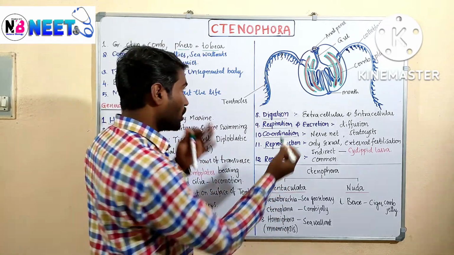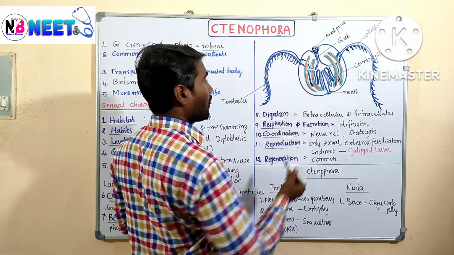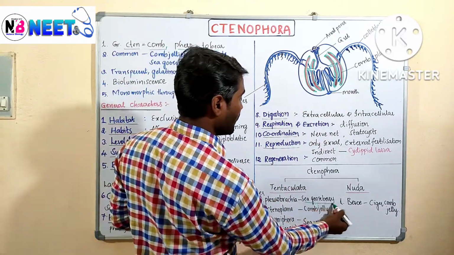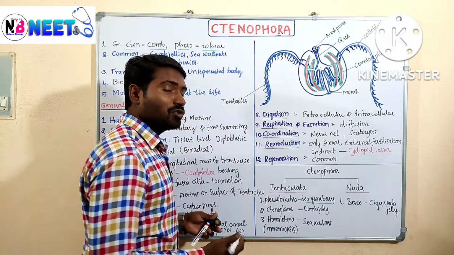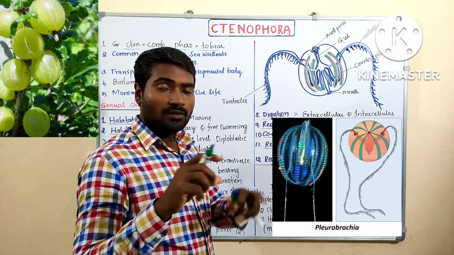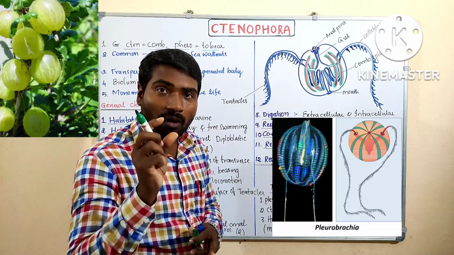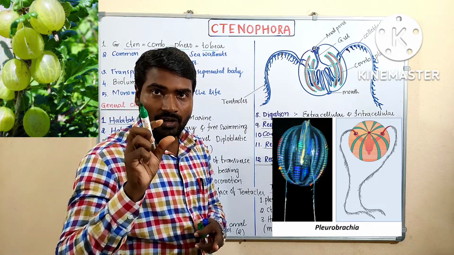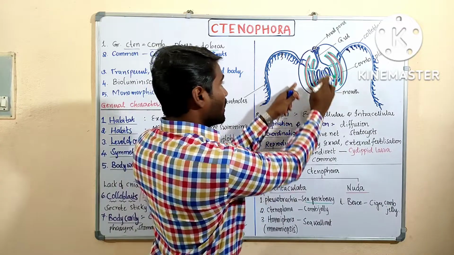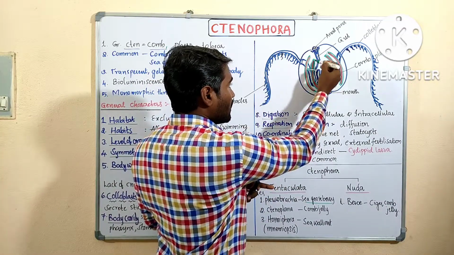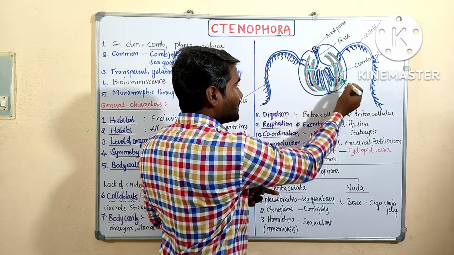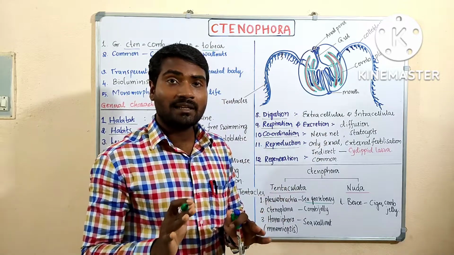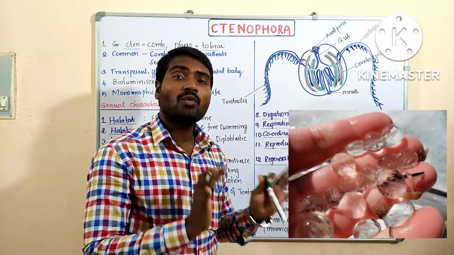So on the body surface, this is which is called sea gooseberry. It is a sea gooseberry. Gooseberry, no, Indian amla. It is looking like an amla. If you see the amla also, there are lines present on the fruit. In the same way, these organisms also have. These are the lines of comb plates. Ciliated comb plates are present. Hence they are called comb jellies.